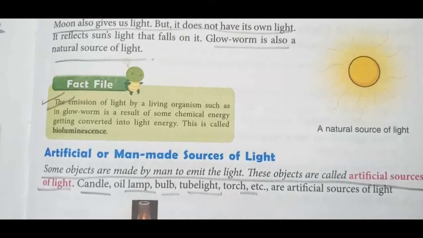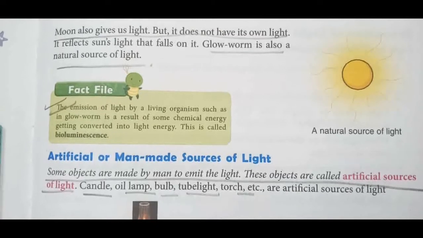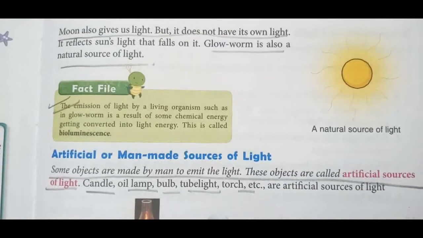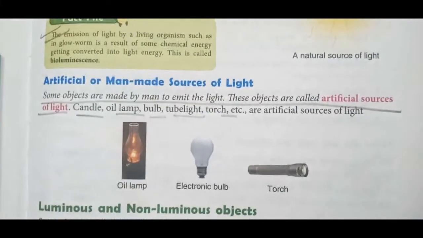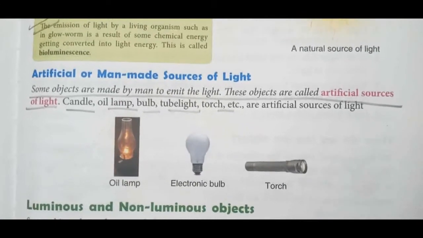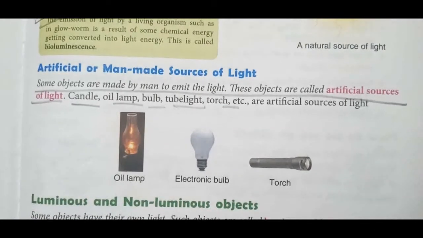So we have studied about the sources of light. There are two sources of light: natural source of light and artificial source of light. So now we have seen what the natural sources of light are. Let us now come to artificial sources of light, or man-made sources of light.